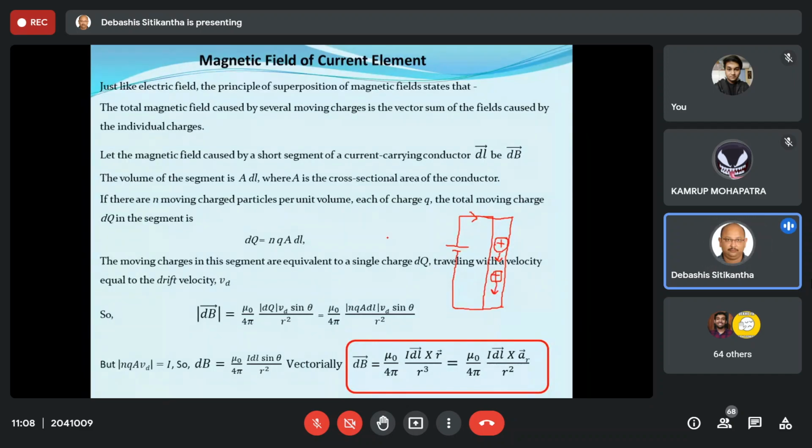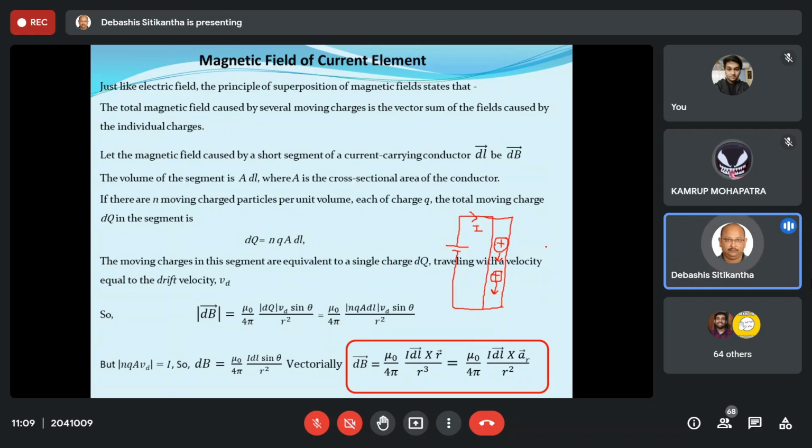Now, over here, let us try to formulate or bring out the expression for the magnetic field that is going to be created because of the flow of a current. Let us say the current flowing is I. Moreover, as I told you, even if it is an electric field or a magnetic field, we must first ascertain where we are going to find the magnetic field or the electric field.